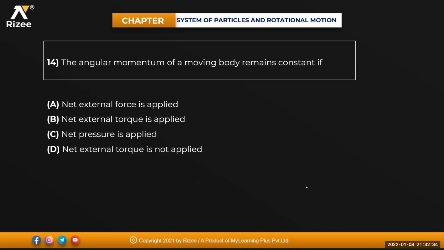Next one. The angular momentum of a moving body remains constant if net external force is 0, net external torque is 0, net pressure is applied, or net external torque is not applied. What will be the answer, beta? As it is a rotation, net external torque must be equal to 0. If the net torque acting on the system is 0, L is conserved. That means initial angular momentum will be equal to final angular momentum. Which option? Yeah, D. Net external torque is not applied. That must be the answer.